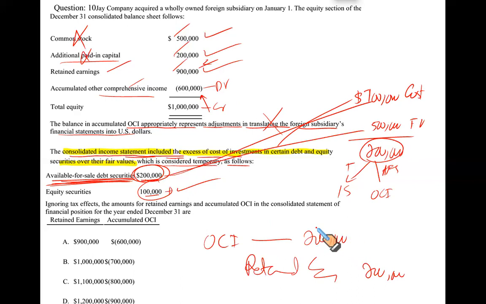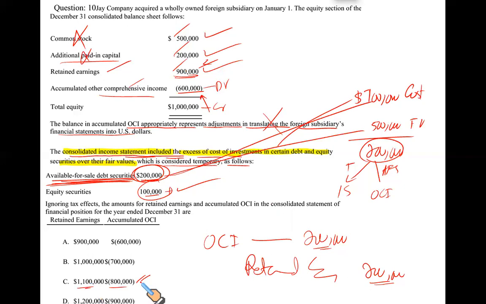Now, what the overall story is: OCI already has a debit balance of $600,000. If you reverse this loss and it goes to OCI, OCI will become $800,000, and retained earning, which is a credit balance of $900,000, will increase from 900 to 1.1 million, and that makes C the correct option.